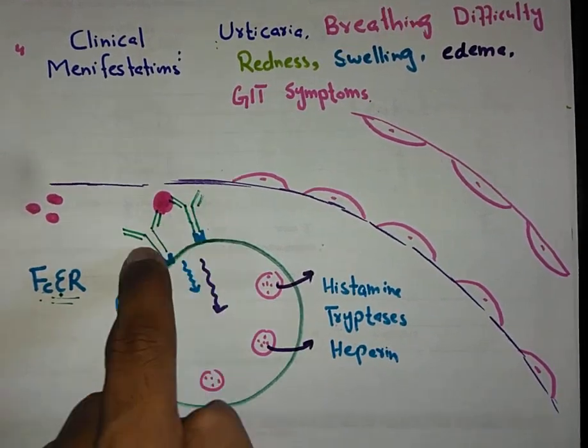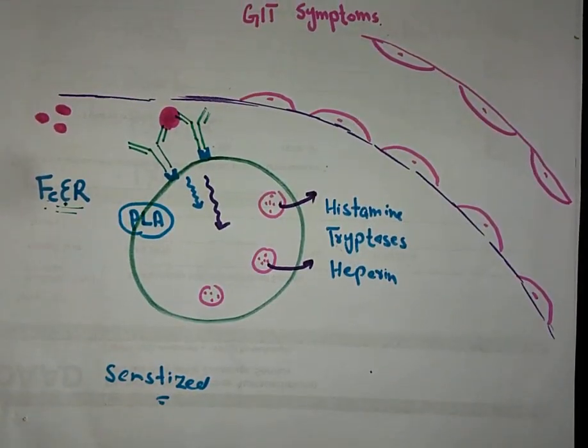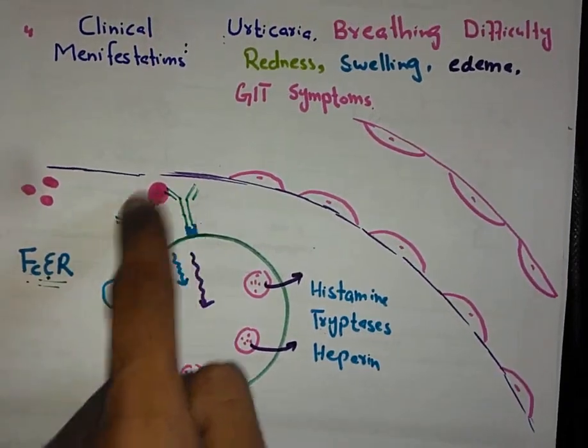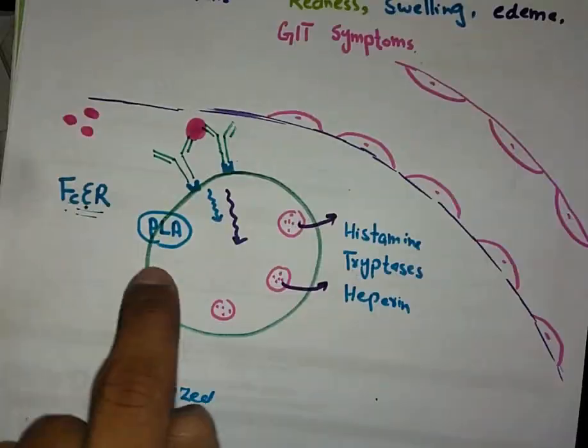In the first exposure only the antigen will be attached and the mast cell will become sensitized. Now next time when the allergen comes again, it will cause the release of these substances and the activation of this enzyme.